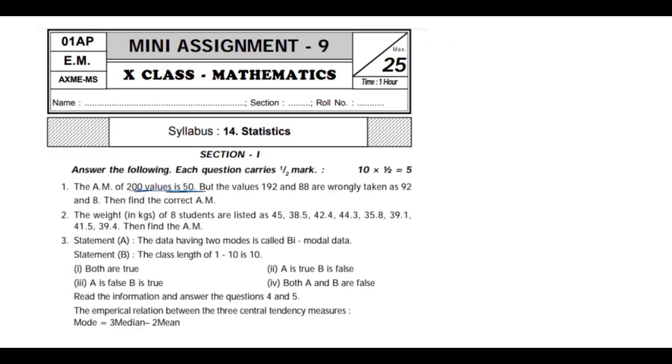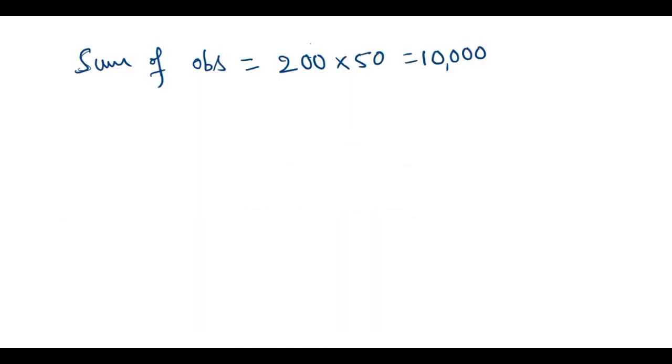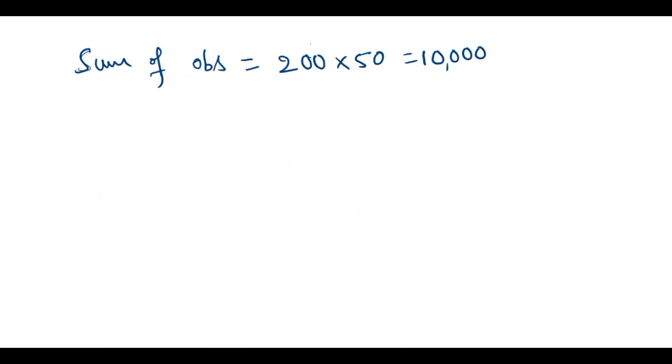And what did they give in the question? But the values 192 and 88 are wrongly taken as 92 and 8. So 92 and 8 were wrongly entered in the data. So we need to subtract them. Then what is the correct sum here?